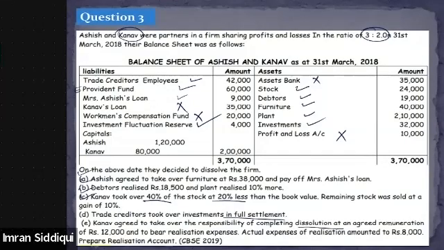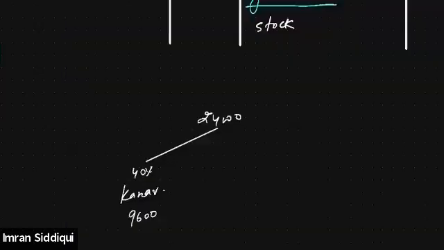All right. And the question says that it is being taken over by Kanav at 20% less than the book value. So reduce 20% of this as well.